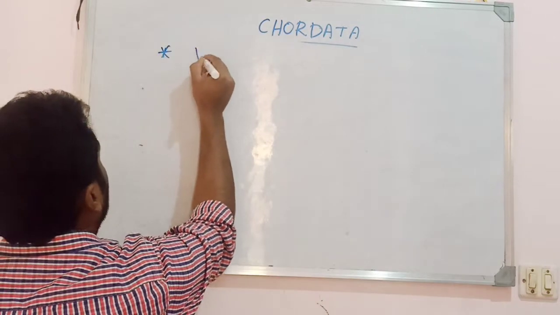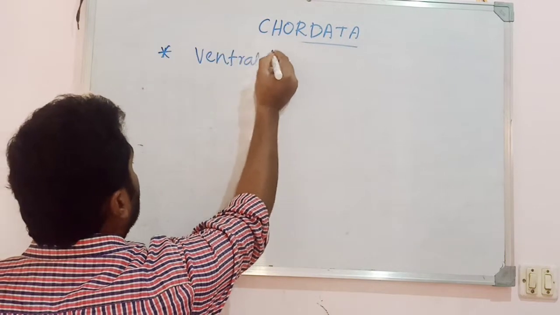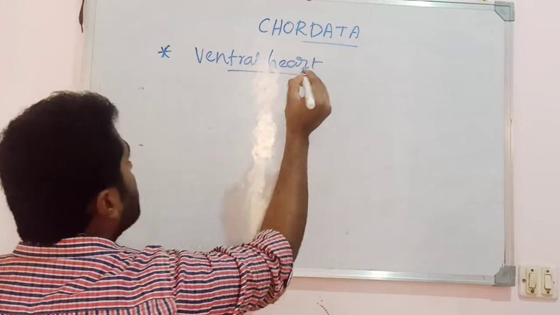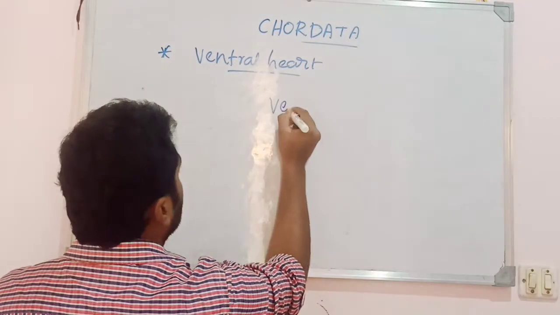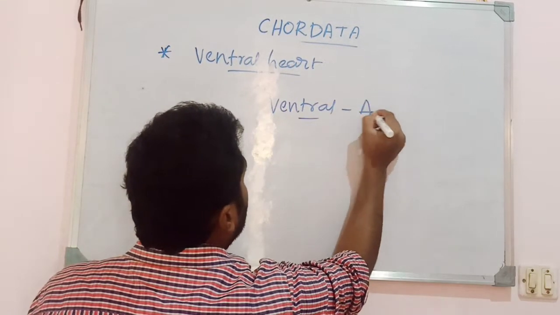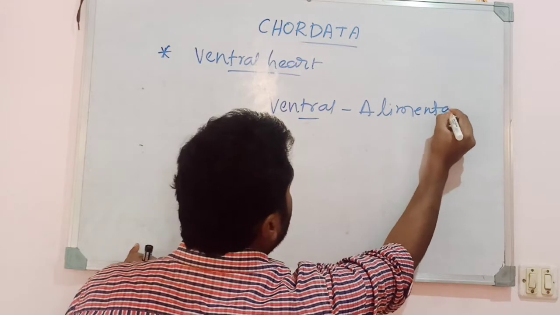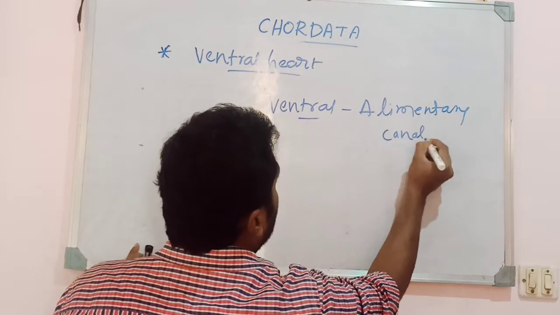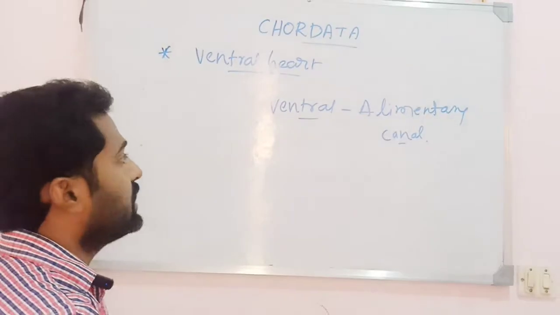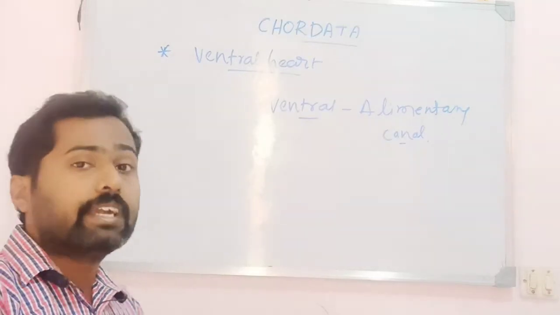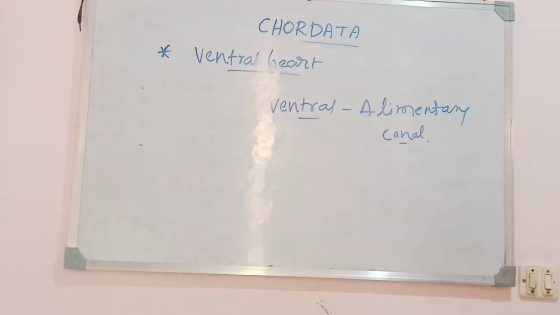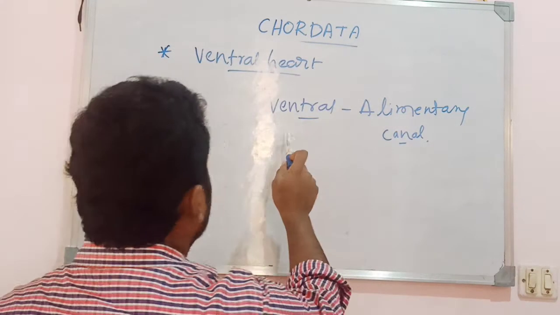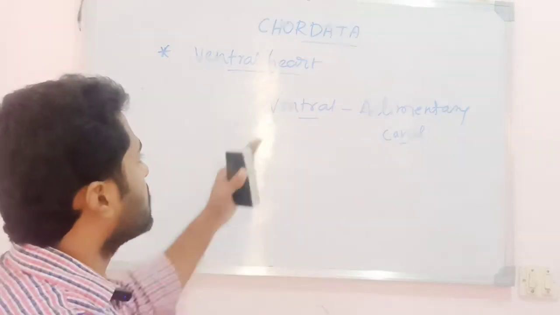And also the chordates exhibit a ventral heart. The heart is ventral in position, lying ventral to the alimentary canal, not the abdomen. The presence of a ventral heart is also one of the unique features of the chordate. The heart is found in the ventral part of the alimentary canal.